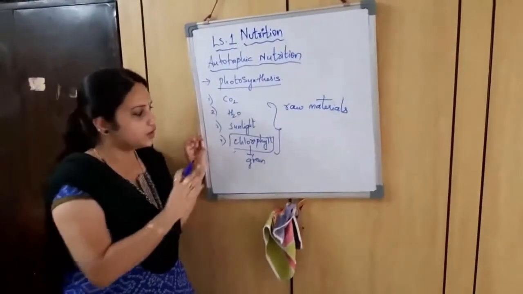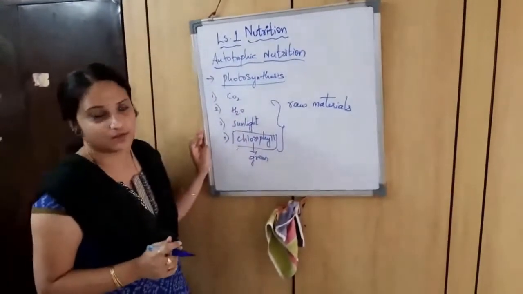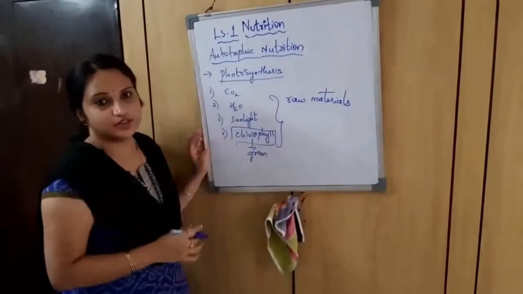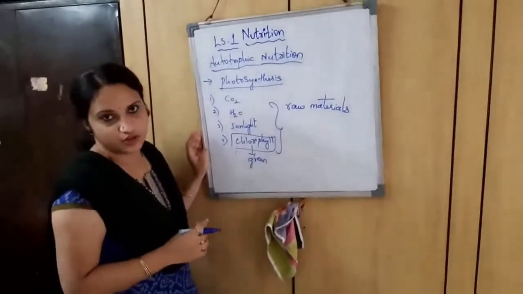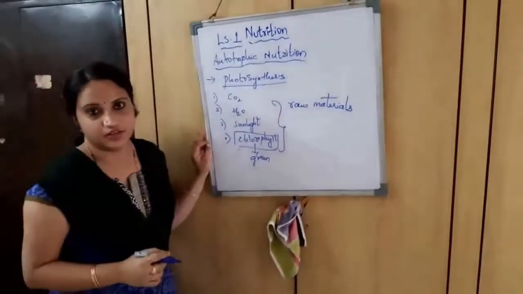I think you have understood what chlorophyll provides. By using carbon dioxide, water, sunlight and chlorophyll, the plants are able to synthesize their own food. That is what we call photosynthesis.